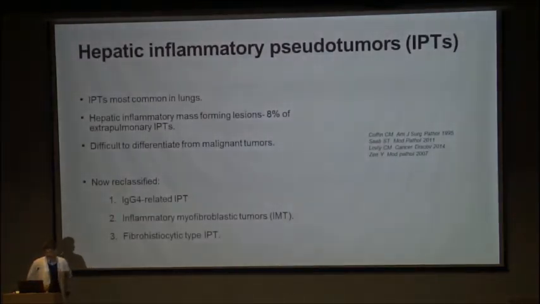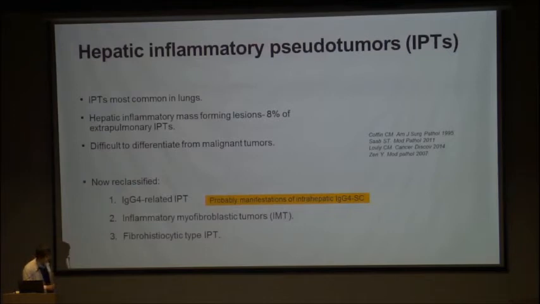Coming to hepatic inflammatory pseudotumors. Now I had mentioned that in IgG4 hepatopathy or sclerosing cholangitis, you have portal-based fibroinflammatory nodules. And these are now reclassified as IgG4 related IPT, and this is probably a manifestation of intrahepatic IgG4 sclerosing cholangitis. The second category is inflammatory myofibroblastic tumor. This is the new classification for inflammatory pseudotumors.